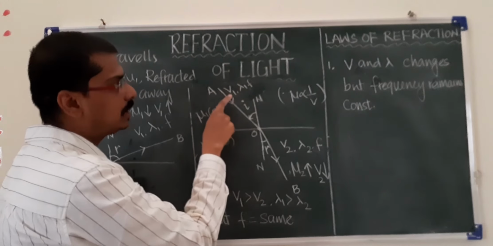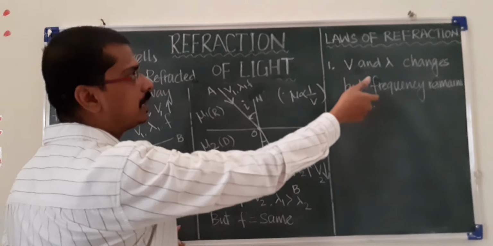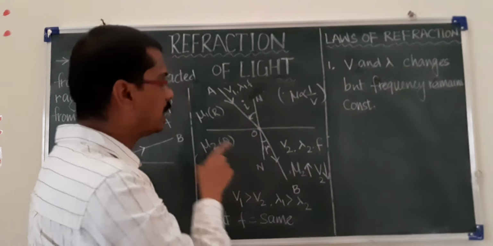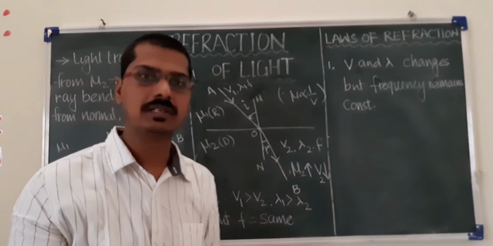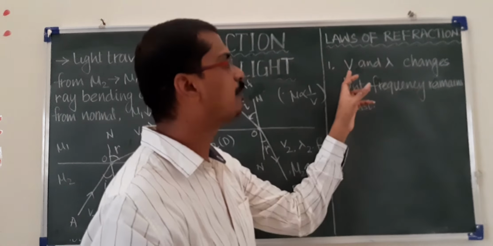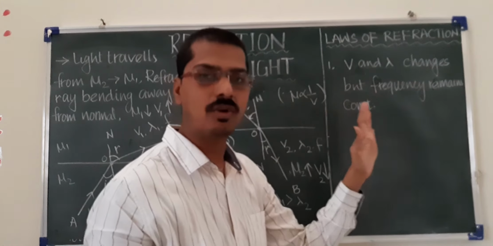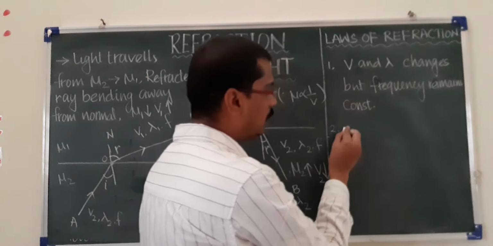Now, the velocity changes from one medium to another medium. We have not mentioned whether it increases or decreases; that depends on the condition. But in the first law, the velocity of light and wavelength of light change, but frequency remains constant.